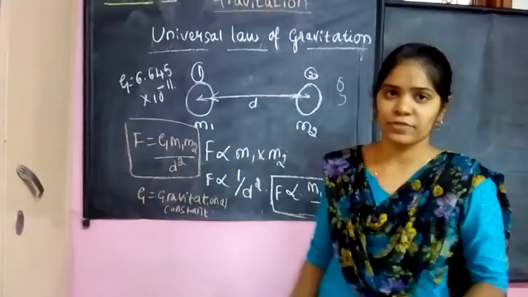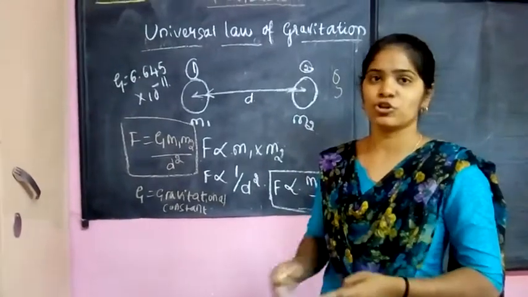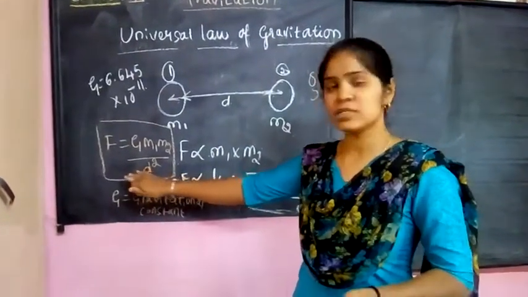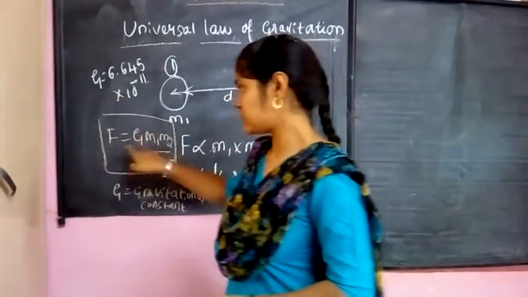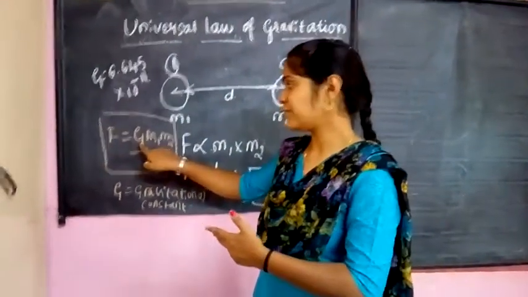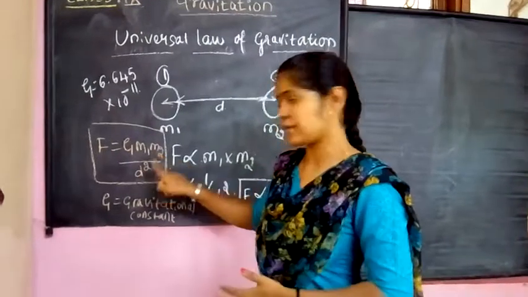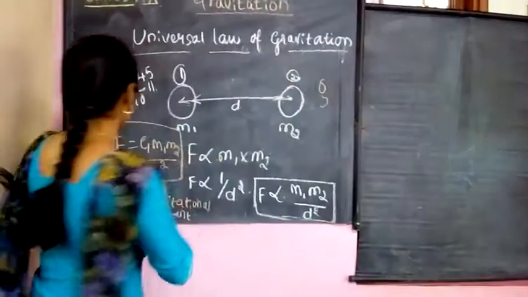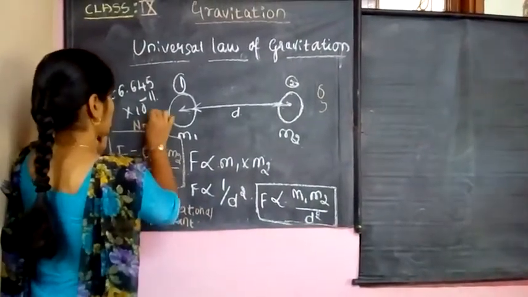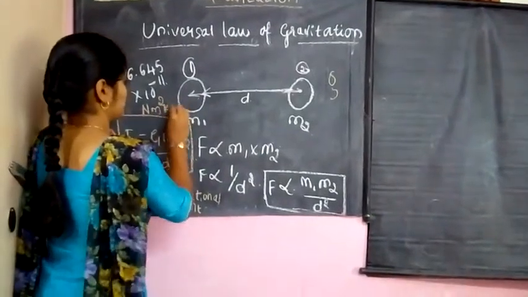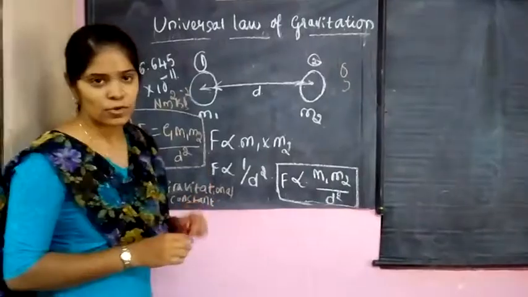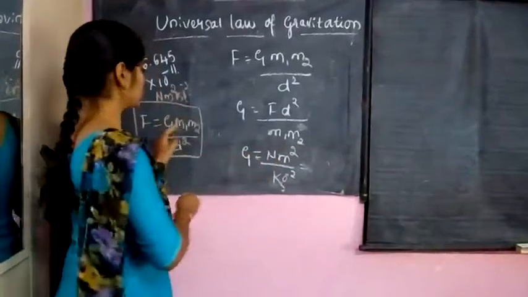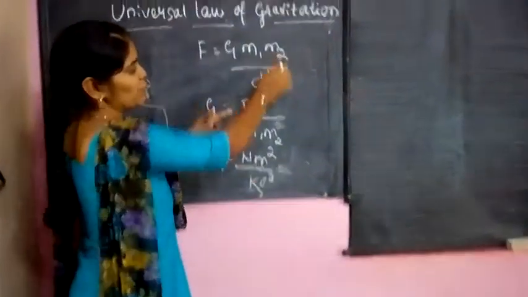The SI unit of this gravitational constant is determined based on the quantities present in this gravitational force. Here G is there, and we are going to calculate with respect to the force, the masses and the distance. Here F is G into m1 m2 divided by d square.